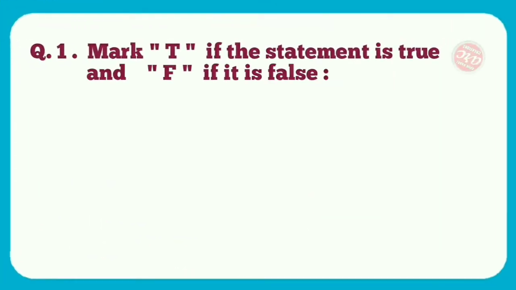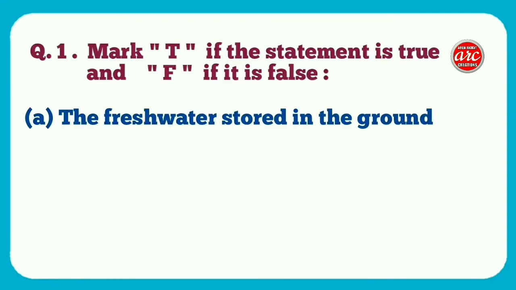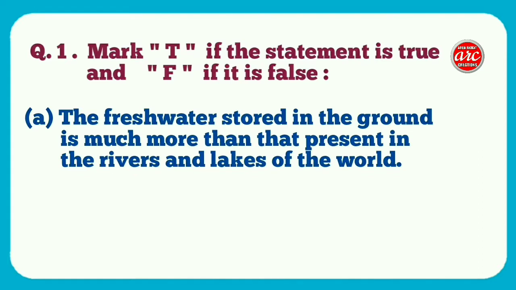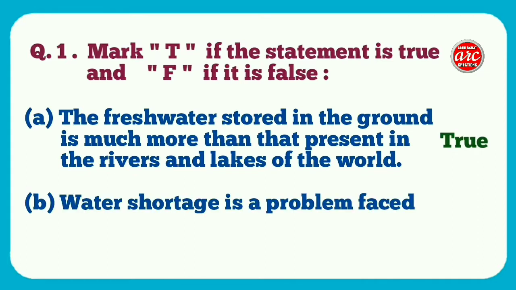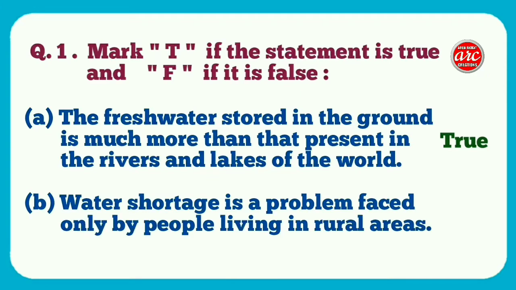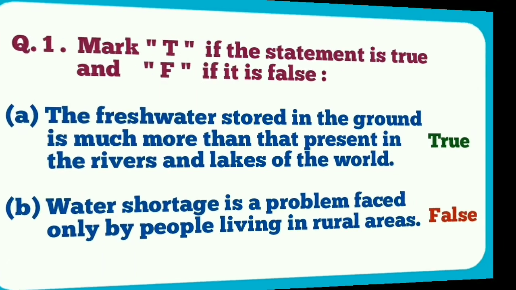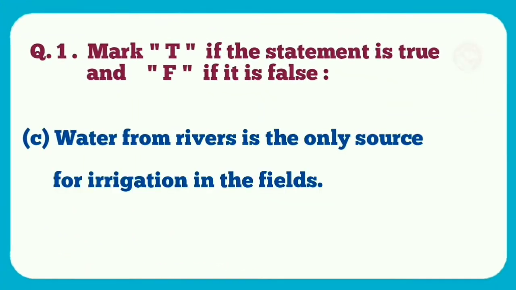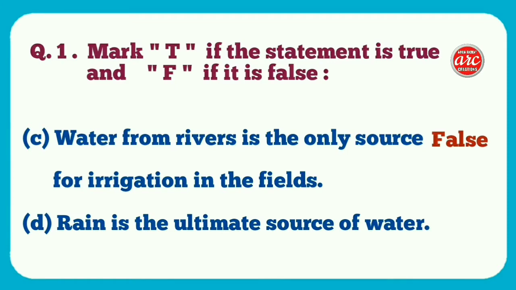Question number 1. Mark T if the statement is true and F if it is false. A. The fresh water stored in the ground is much more than present in the rivers and lakes of the world. True. B. Water shortage is a problem faced only by the people living in the rural areas. The statement is false. C. Water from rivers is the only source for irrigation in the fields. The statement is false. D. Rain is the ultimate source of water. The statement is true.